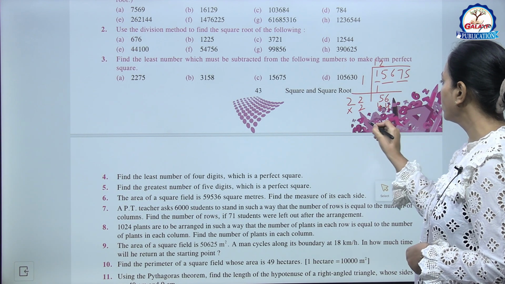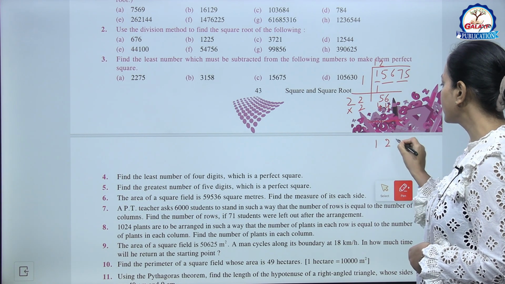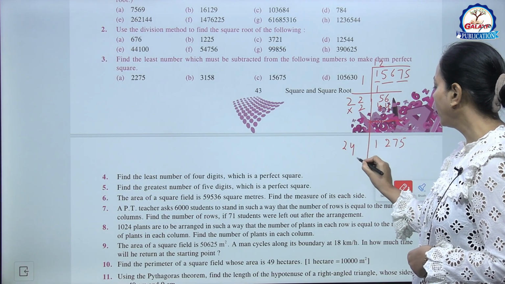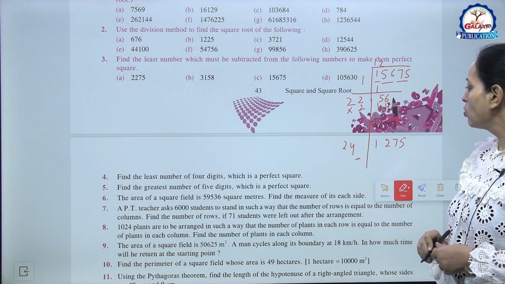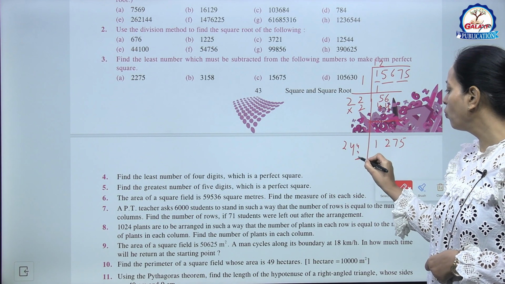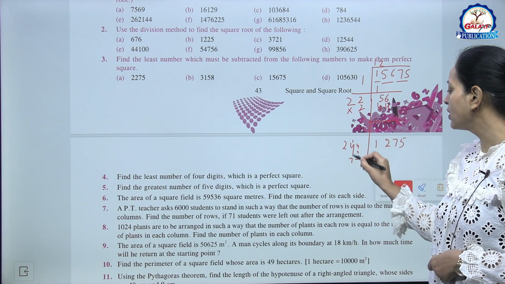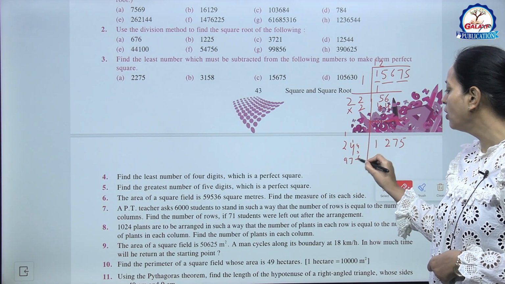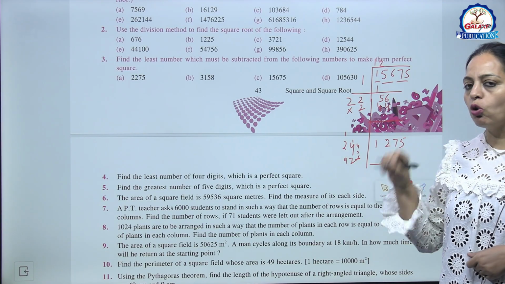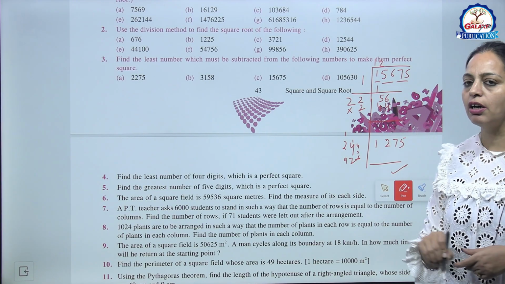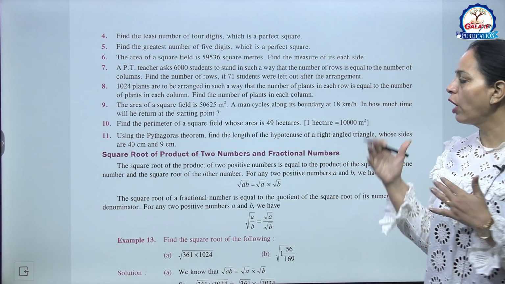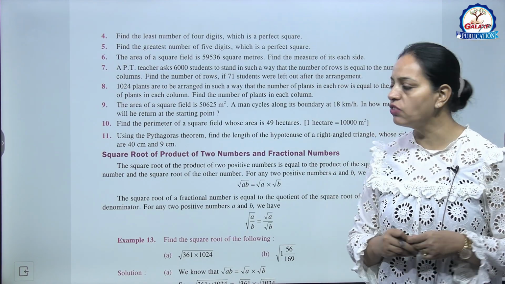Now what will you get? You will get 12. Next is 75, and this side 24, and right here 1 digit. So what will you write? If you write 4 here, so you will get 4 4 the 16, 4 4 the 16 and 117, 4 2 the 8 and 9. So try by the other digit. So like this, whatever the remainder, उसको हम minus करेंगे, then it becomes a perfect square. Okay, so I hope these are clear to you. So now like we have some questions, you can try these on your own.